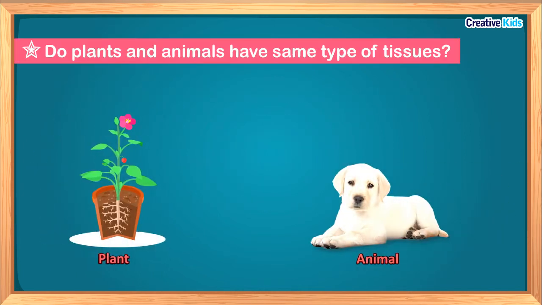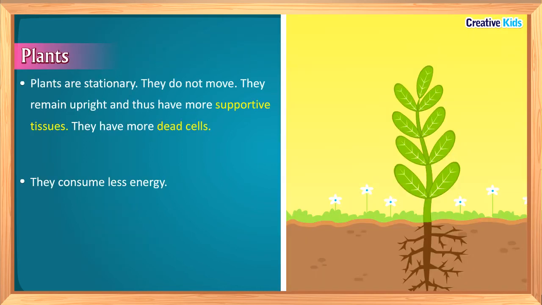Do plants and animals have similar types of tissues? No. Plants and animals have different types of tissues. Why is this so? To understand the reason behind this, let us understand the structure and function of plants and animals. Plants are stationary. They are fixed at their place. That is, they do not move from one place to another.